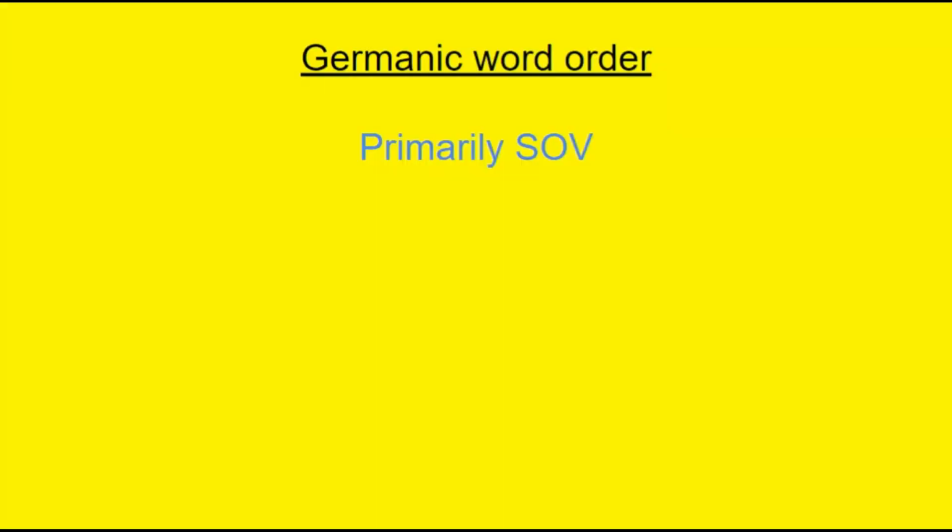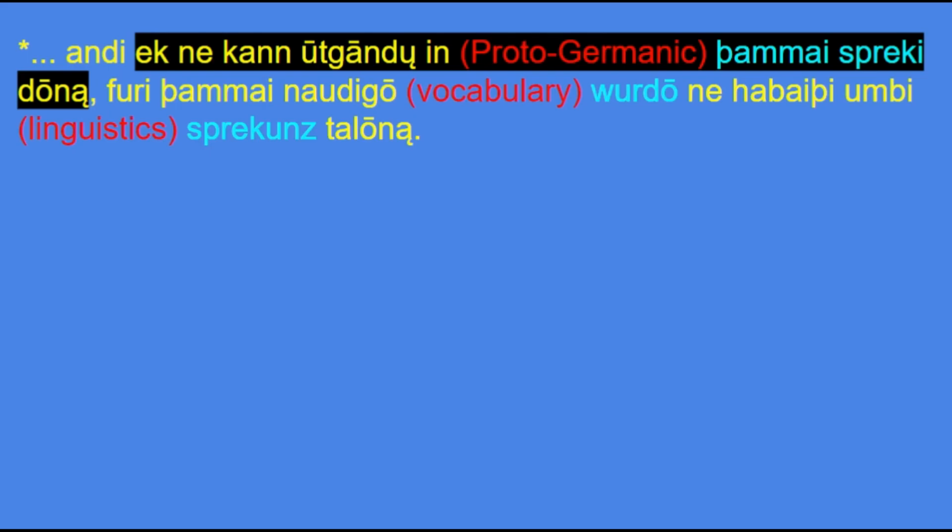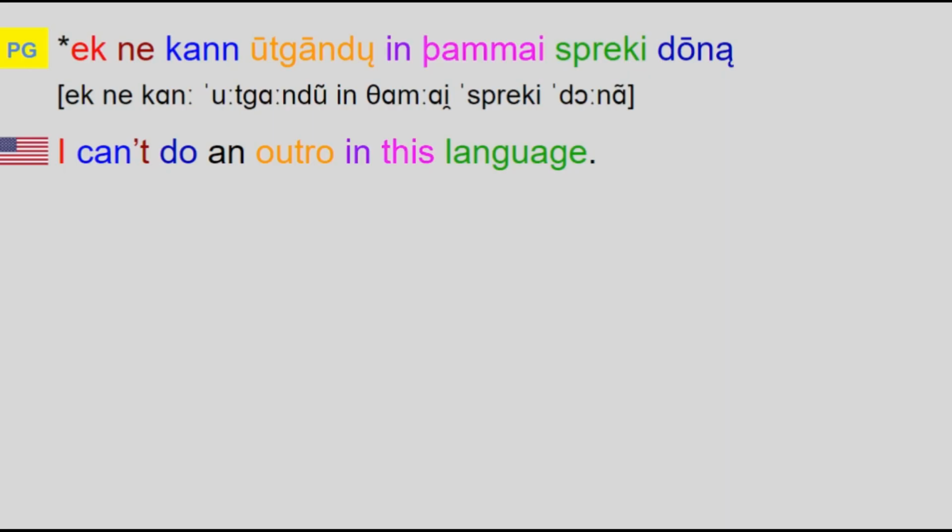Anyway, it seems most likely that Proto-Germanic wasn't completely SOV, but rather had a system in which verbs primarily went at the end of the sentence, but if the phrase had multiple verbs in it, then the auxiliary would go right after the subject in the second position. For example, at the end of the sound shifts video, I tried translating what I was saying into Proto-Germanic, giving us the phrase, meaning, I can't do an outro in this language. Here, the main verb donan is at the end of the sentence, while the auxiliary verb kan is right after the subject and the negative marker.